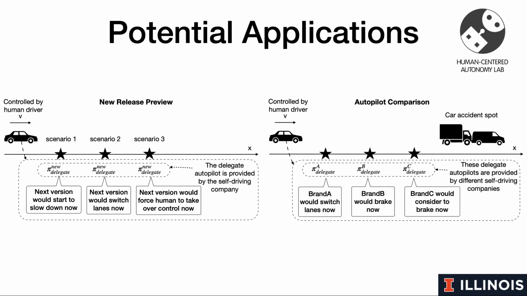Along with the proposed AutoPreview framework, we highlight two potential practical applications that this framework enables. One scenario is when there is a new release of the autopilot system that modifies the control behaviors. In that case, people need the behavior information to decide whether they should deploy this newly released autopilot system to their car. The other scenario is during the initial purchase of a private self-driving car, when people want to know autopilot behavior in order to compare and decide which car model to buy.